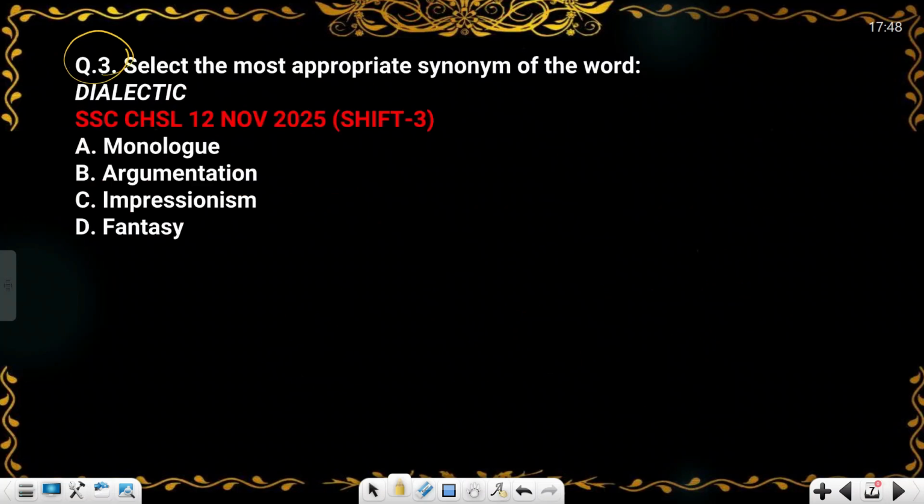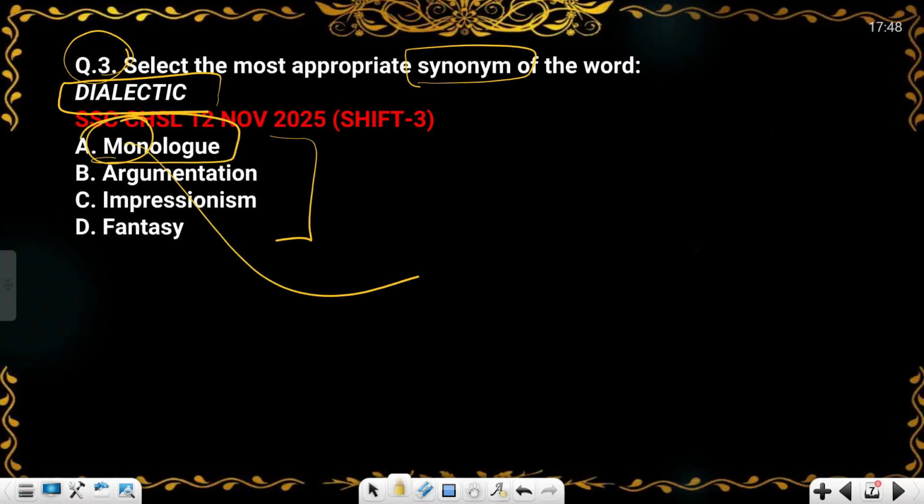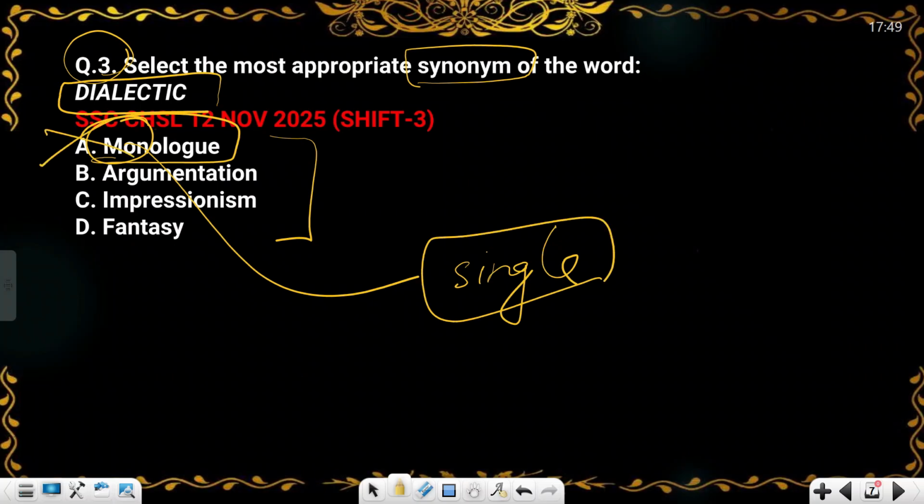Let's move to our next question. Here the examiner is asking about the synonym. The word is dialectic. What is dialectic, that you have to understand. First of all, just understand the question. Monologue: mono is a root word which means single, and it is not related to dialectic, so you will cut this option.